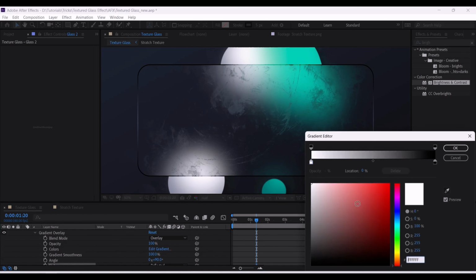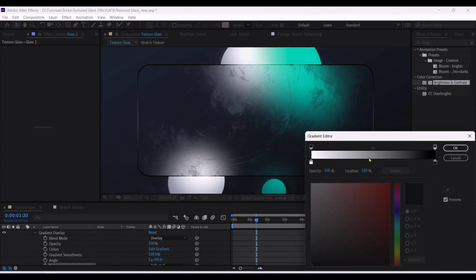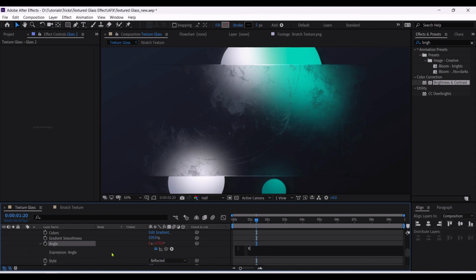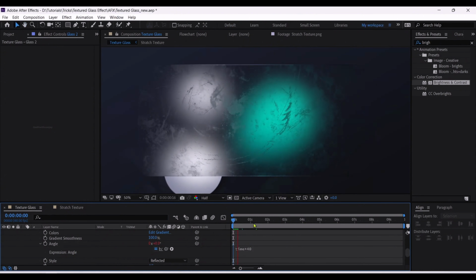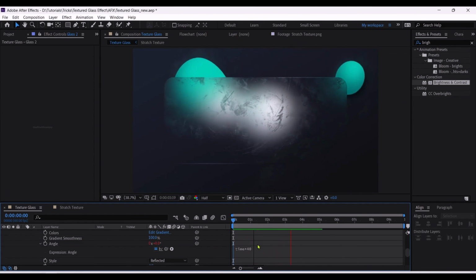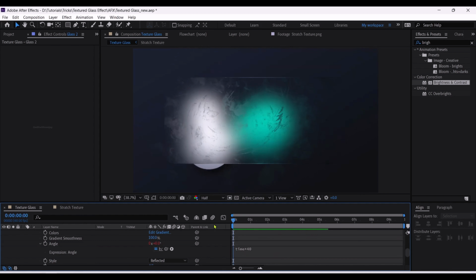Now let's edit the gradient. Now click right here and change the opacity to 0. Now you can see the depth of the glass. Now we can play with the angle to make it look more dynamic. I'll be adding the time expression to it, to maybe 40. Now let's see how it's coming up. Pretty cool.